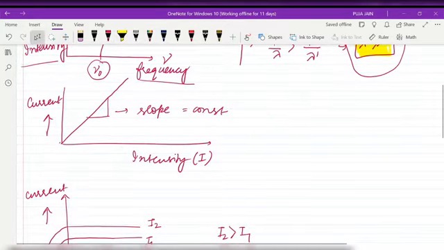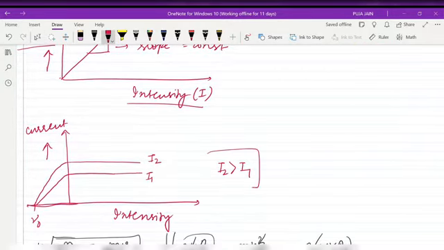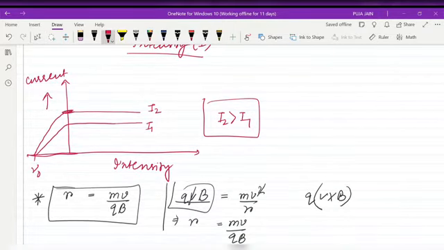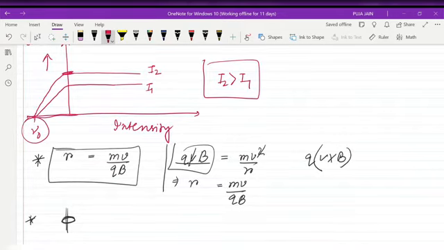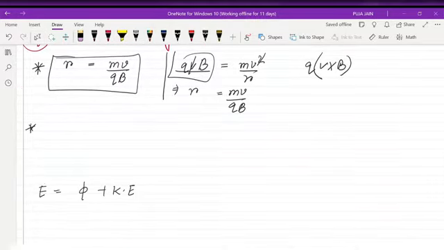And now if I draw the graph of intensity I with the current, I get a graph with constant slope, that is a straight line. If I have two intensities I2 and I1, and I2 is greater than I1, then I can see that the current for I2 is more than the current for I1. That is, I can conclude that current is directly proportional to the intensity. If intensity increases, current increases. If intensity decreases, current decreases. Obviously this is the threshold frequency, because below it no electron will leave the metallic surface. Now this is a formula which I am discussing here. This is important for your question purposes.